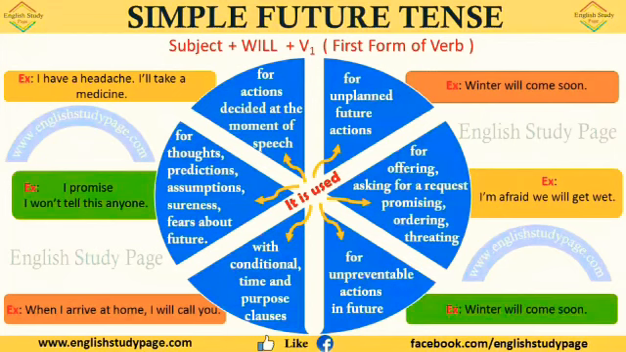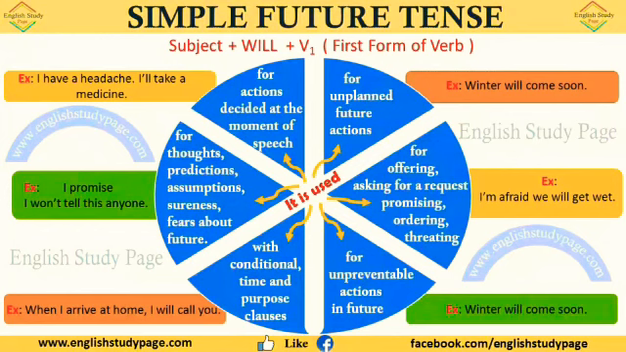Next, for unplanned future actions. For future actions that you still didn't plan, and at the same time, which cannot be planned by anyone else. For example, winter will come soon. The third usage: for thoughts, predictions, assumptions, sureness, fears about the future. In this case we can use simple future. Example, I promise I won't tell this to anyone.